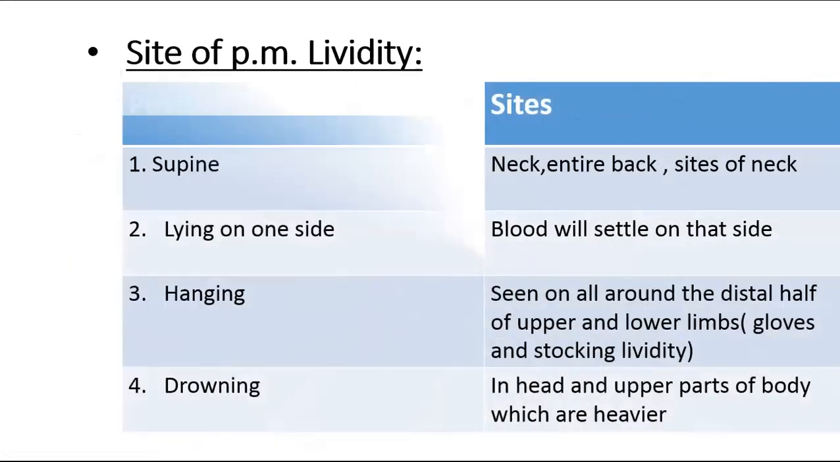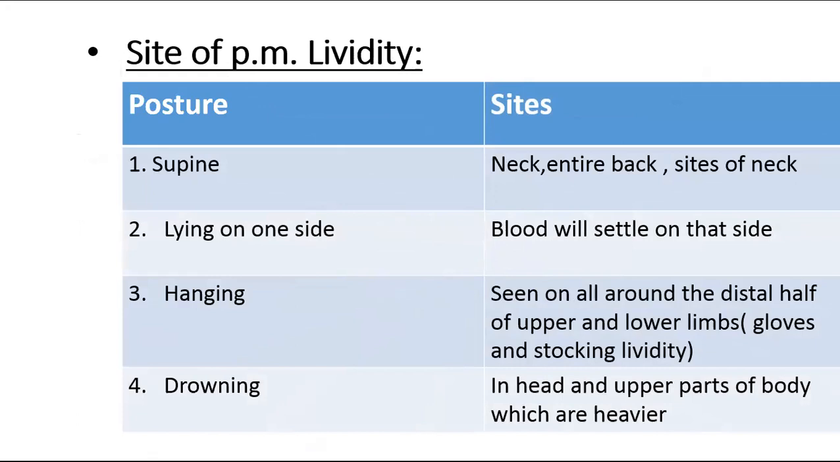These are the sites of PM lividity. When the posture is supine, it is present on the entire back side of the body and neck. When lying on one side, the blood will settle on that side. When there is hanging of the body, it is seen all around the distal half of the upper and lower limbs, showing gloves and stocking lividity. Then in drowning, the head and upper part, which is heavier, show the PM lividity.